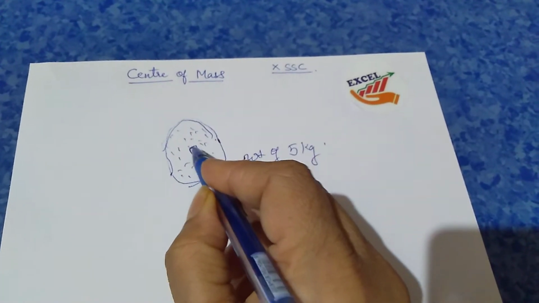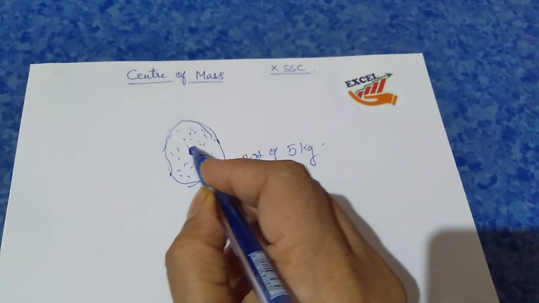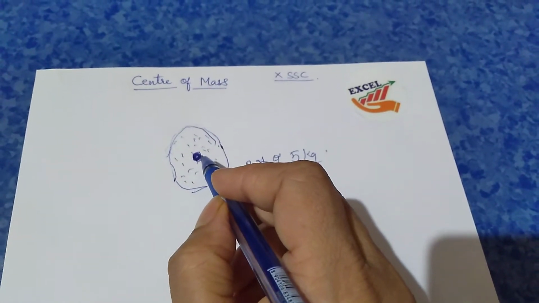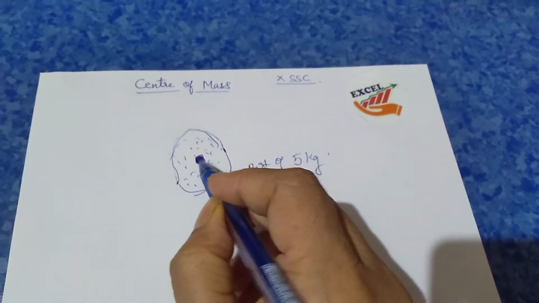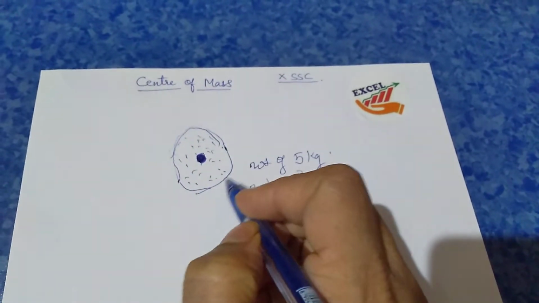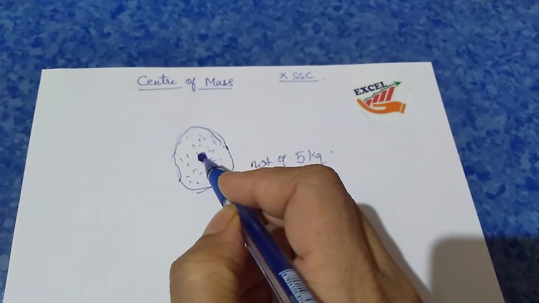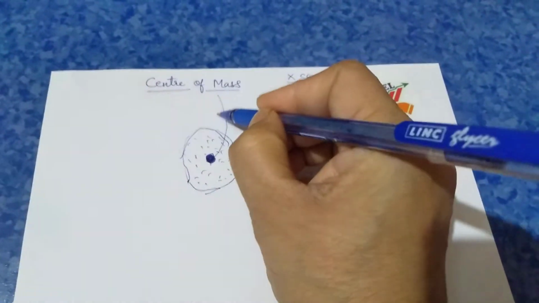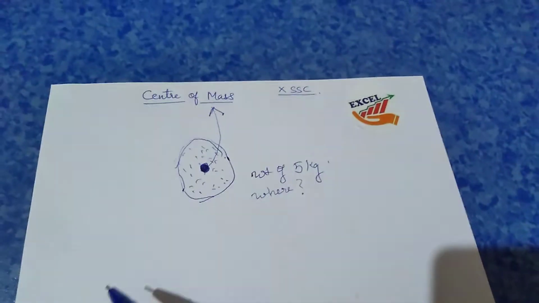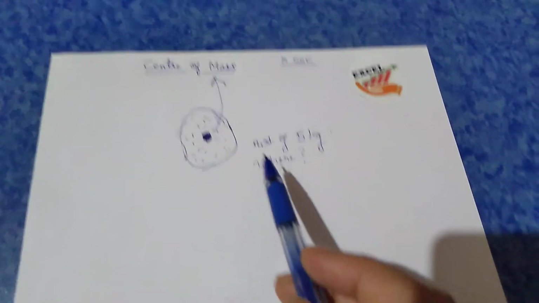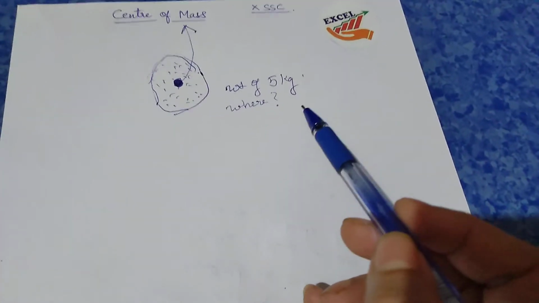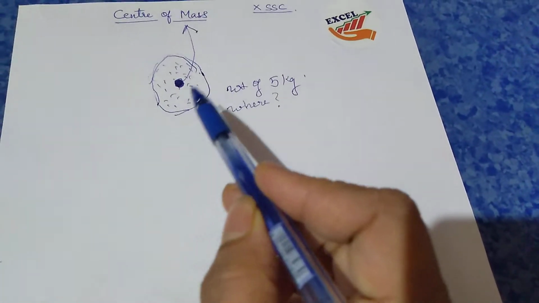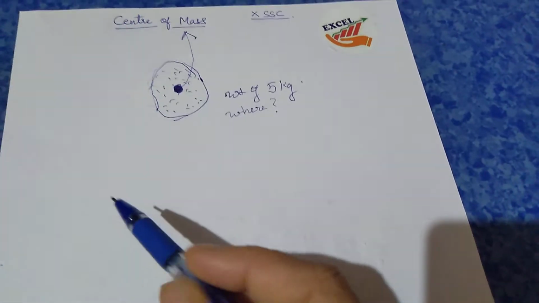Now we assume that the weight of any body is situated somewhere near the geometric center. I'll tell you what we mean by geometric center. For now just remember that it is in the center. Okay, so the mass of the body is somewhere in the center of the body. So this is, you can say, the center of mass. So what we saw is that any body, if it has a weight of 5 kg or anything, the entire weight of that body is somewhere in the center of the body.